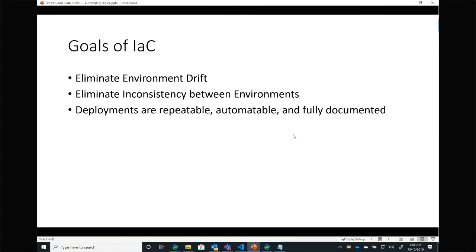Right, so let me take a step back. When I say configuration changes, I should also point out that that does not necessarily mean that the configuration of all those environments is exactly the same. A good example of this is in my production environment, I might want a 4-core box with 64 gigs of memory for my database server.